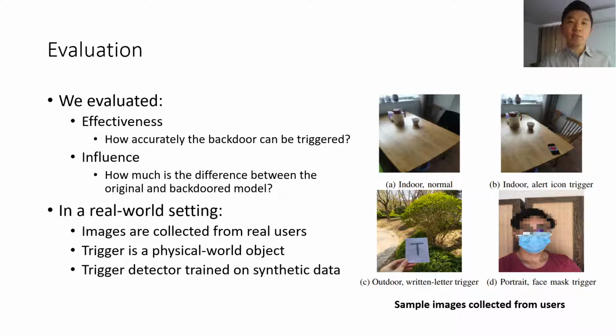In each of the images, the user is asked to present a trigger object in different indoor, outdoor, or portrait scenes. The trigger object can be a smartphone screen showing an alert icon, a handwritten letter, or simply a face mask. We evaluated the effectiveness of our method, which is how accurately our injected backdoor can be triggered, and how much influence the backdoor will bring to the original model.